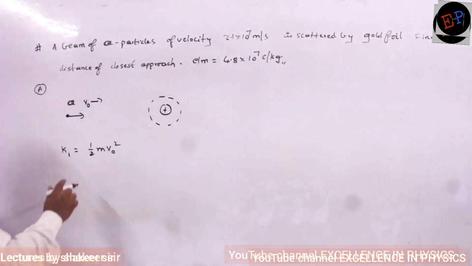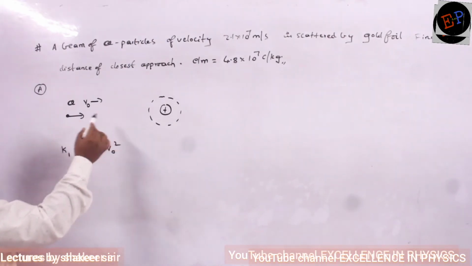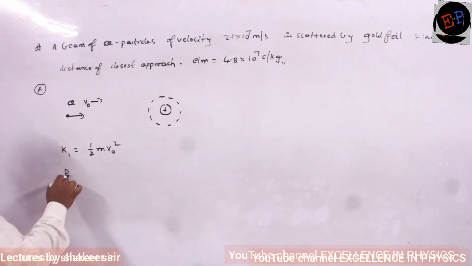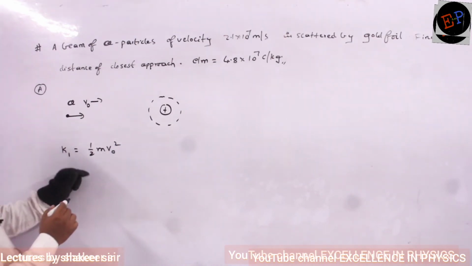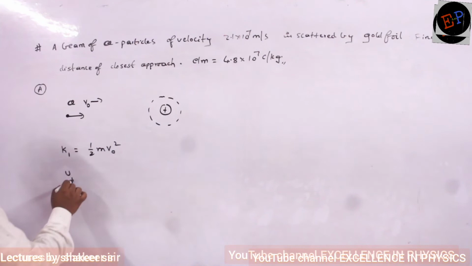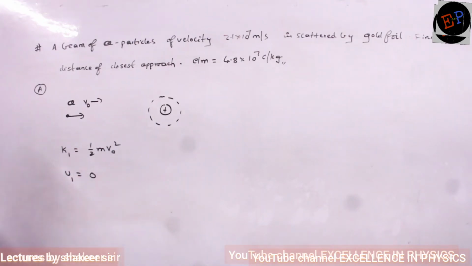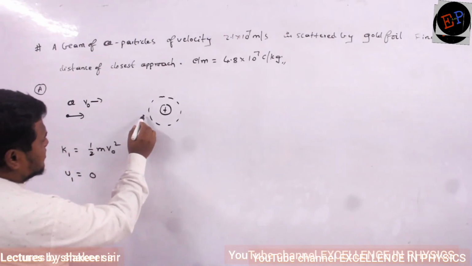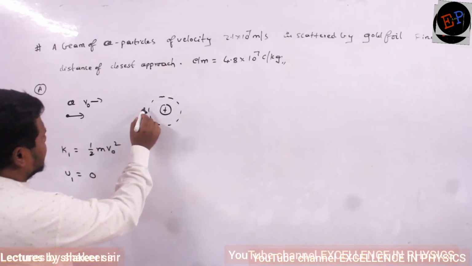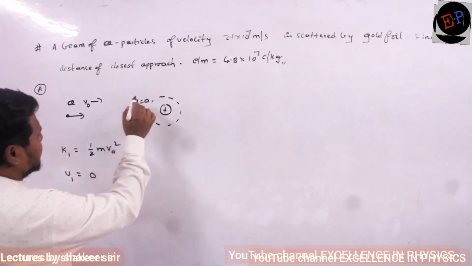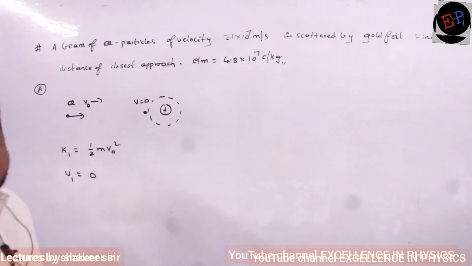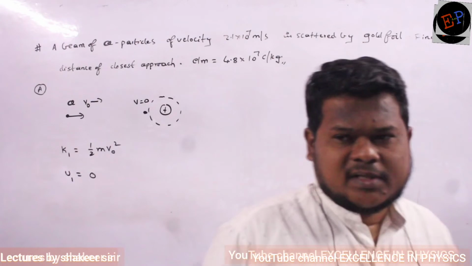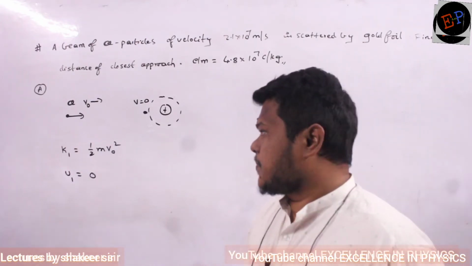That's all. Similarly, when alpha particle is present at a very large distance, then initial potential energy is how much? It is 0. That's all. Now what happens? This alpha particle starts coming closer to the nucleus, and somewhere at this point the final velocity of alpha particle will become 0. Why does the velocity of alpha particle become 0?